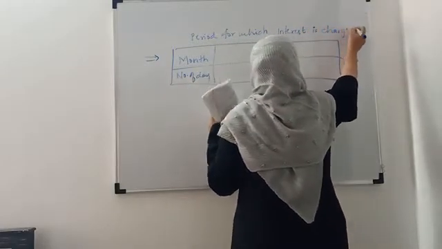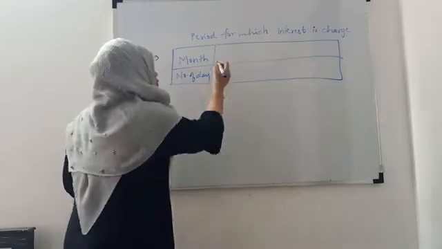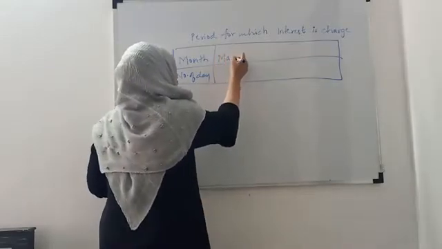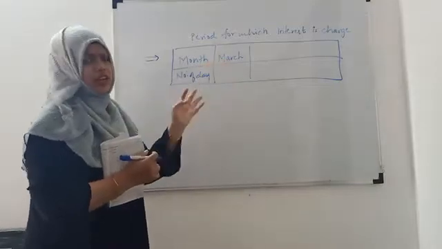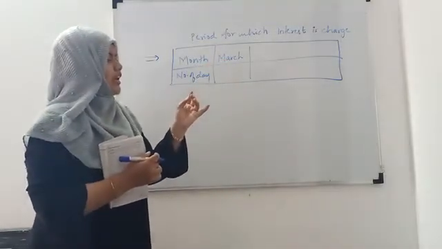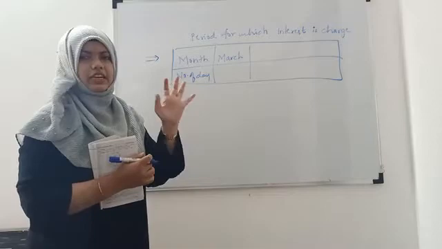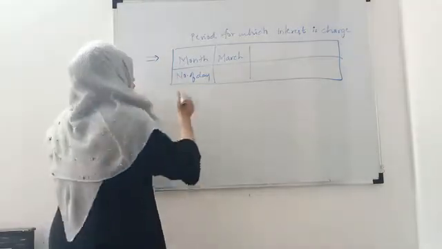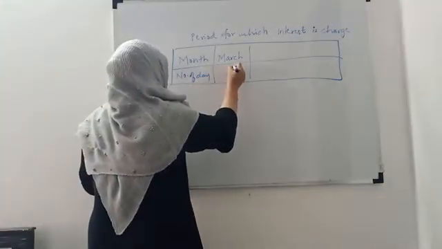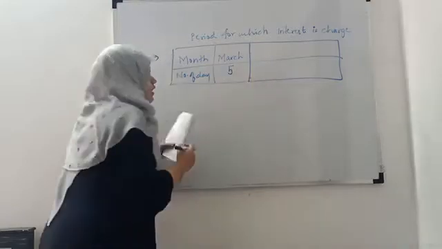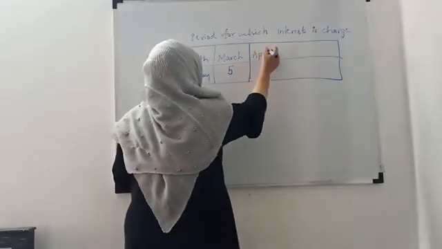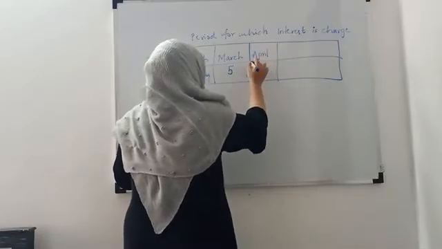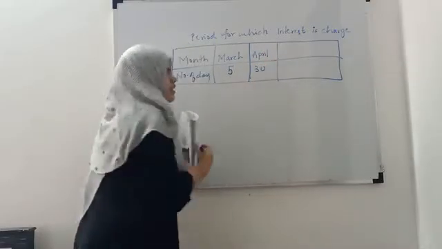So in the month of March, he has taken the amount on 26 March, right? So 26, 27, 28, 29, 30 and 31. So he will be charged for 5 days. Then for the month of April, the interest will be charged for 30 days, right?